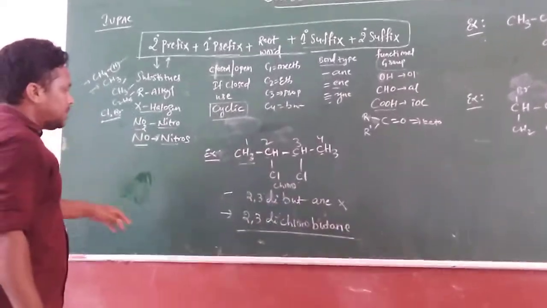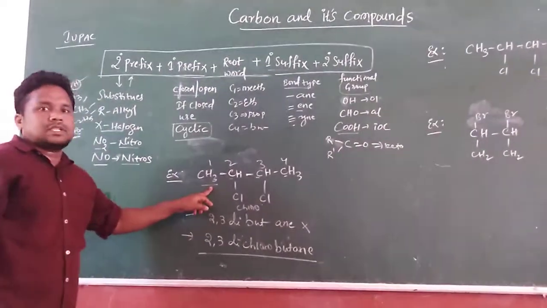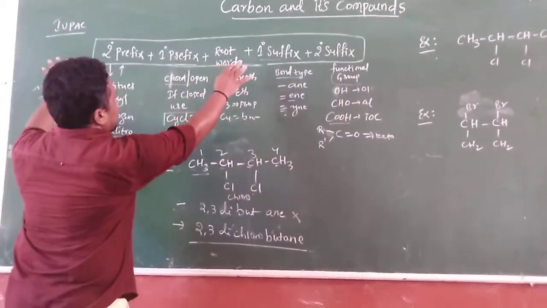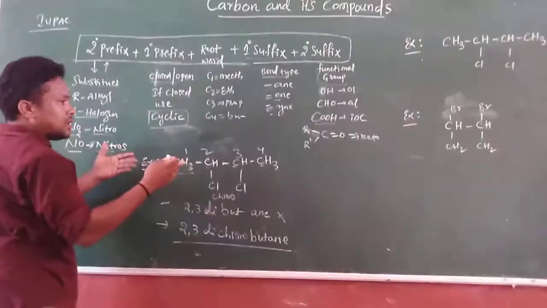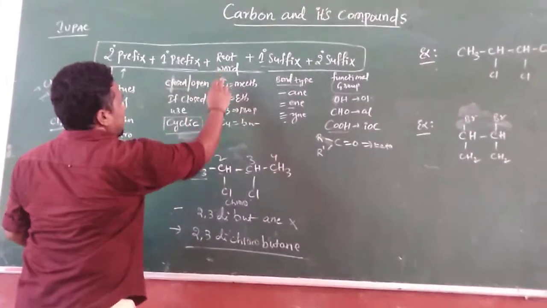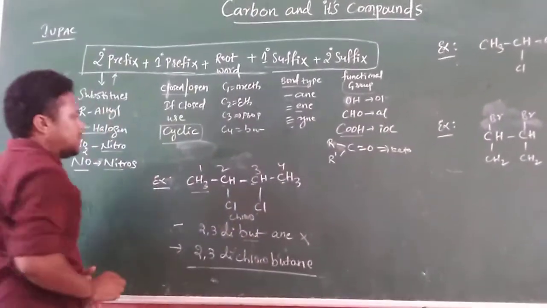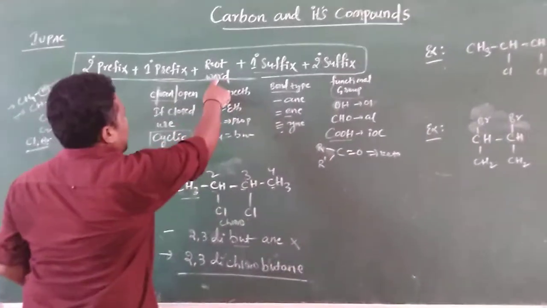This is the IUPAC name for this structure. Did all of you get this? Just go through this formula. What is the root word? Let me reveal it once again. Root word: how many carbons are there? 1, 2, 3 and 4. So you need to write but. Root word completed.